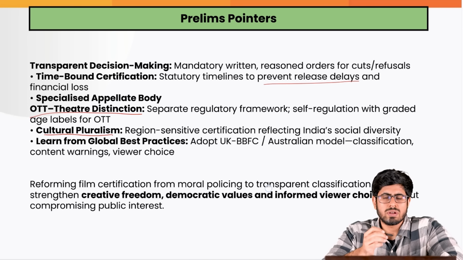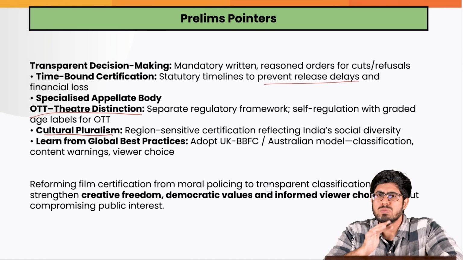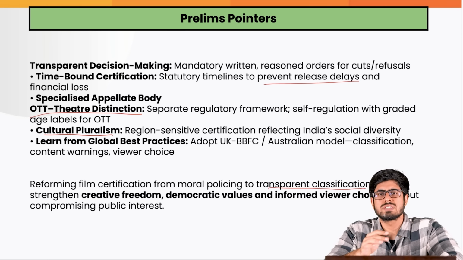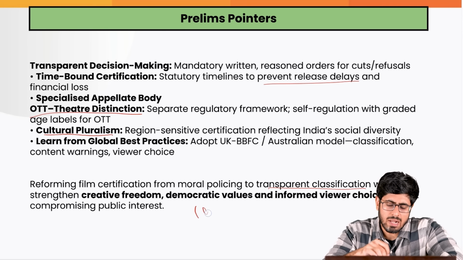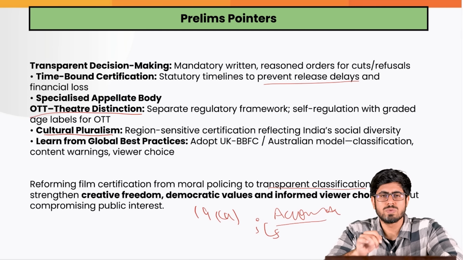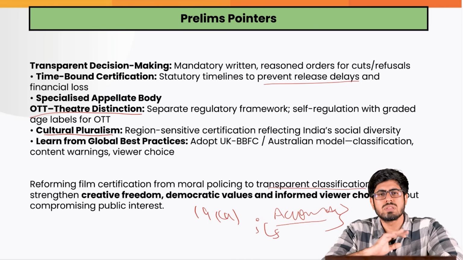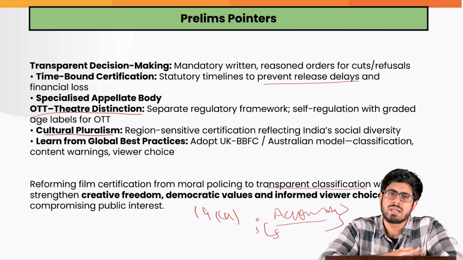Thus, there is a need to move beyond moral policing. We need to move towards a transparent classification of movies, so that we can promote artistic freedom, uphold Article 19(1)(a) in letter and spirit, and give a lot of accountability to the certification agencies. People should really know which movie can be released and which movie can be produced, and the people who are dependent on these movies, their livelihood, the whole economy that functions around it, should have a clear-cut policy stability in our country.